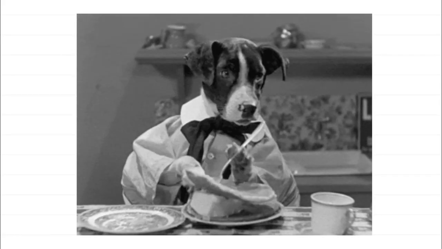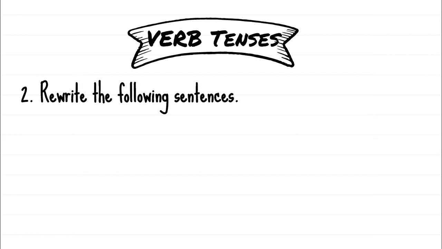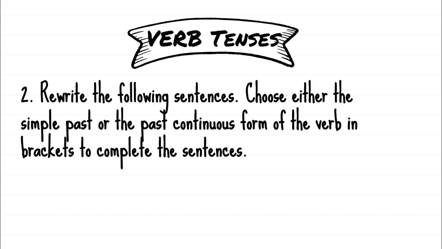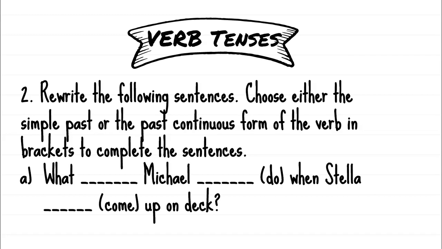Good. We're going to look at number 2. They ask you to rewrite the following sentences. You're going to choose either the simple past form of the verb or the past continuous form of the verb in the brackets to complete the sentence. So you're actually looking at the verb in the brackets to help you, and that's the word that's going to give you most of the clues. So make sure you've written this whole sentence out, no shortcuts. What Michael (do) when Stella (come) up on deck?